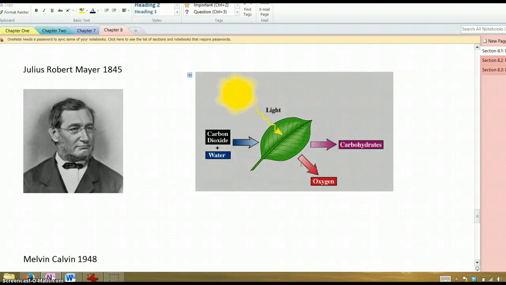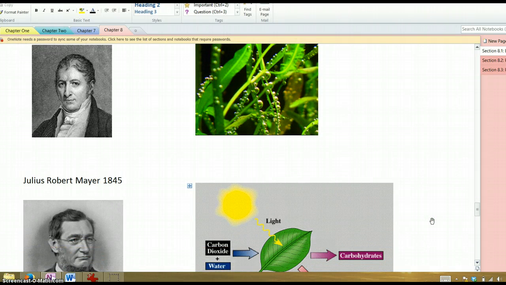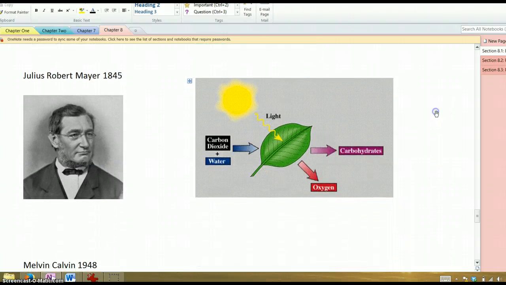All right, now let's continue our discussion of chapter 8, chapter on photosynthesis in our history lesson here. So we looked at Jan Ingenhousz, who noticed that plants give off these bubbles of gas only when they're exposed to the light. Thought that was a curious result.